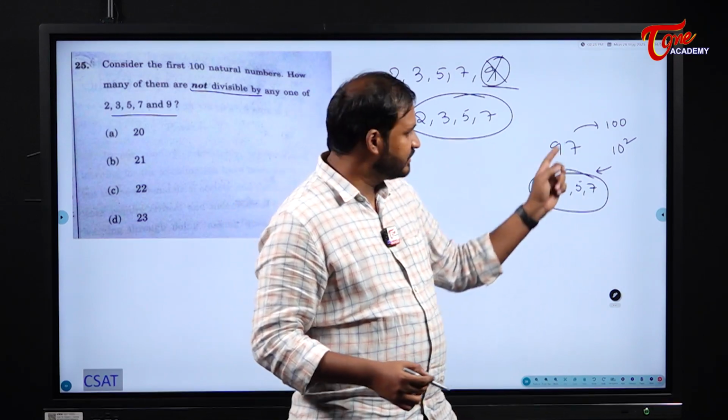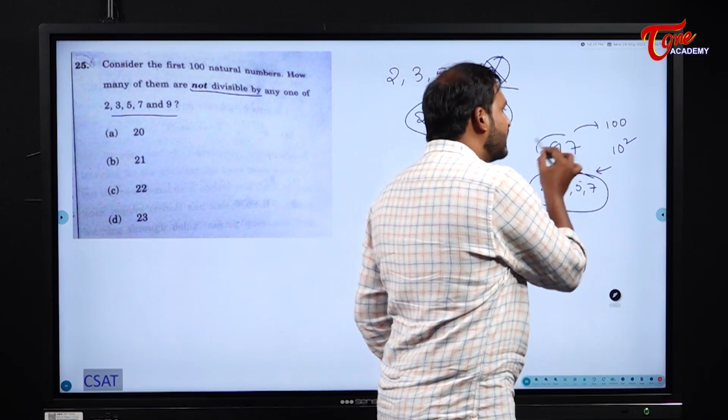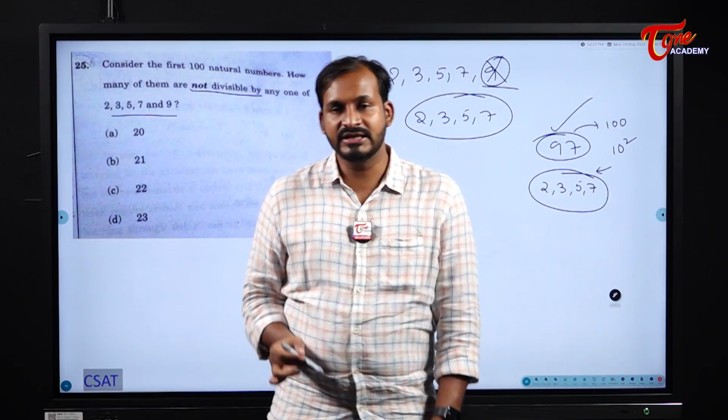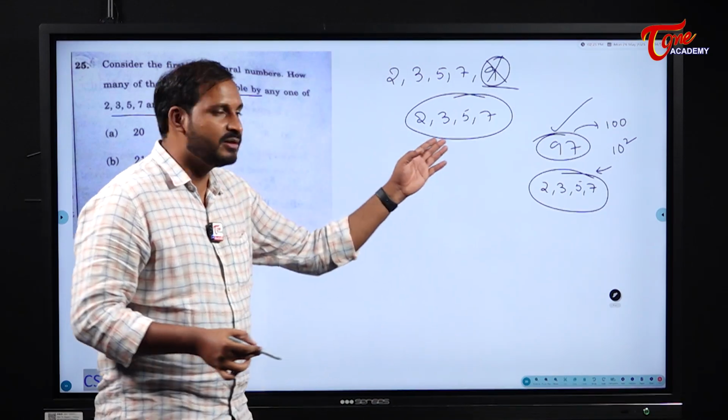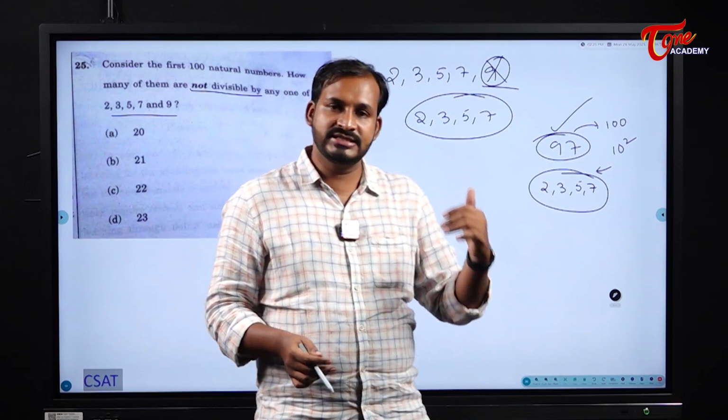97 by 2, not possible. 97 by 3, not possible. 97 by 5, not possible. So we declare that 97 is a prime number. That means indirectly they are asking us, not divisible by 2, 3, 5 and 7 means they are asking us the prime numbers which are less than 100.